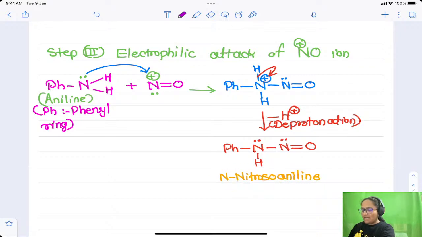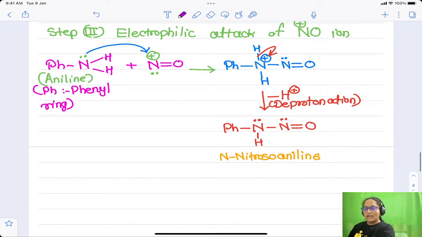We have to specify that, because in aniline carbon atoms are also there, and a nitroso group can be present on carbon also. But here the nitroso group is attached to nitrogen, therefore we have to write N-nitroso. So this N dash stands for the nitroso group being attached to the nitrogen of aniline. Aniline previously had 2 hydrogen atoms, out of which one is replaced by the nitroso group, which is nothing but an NO group.